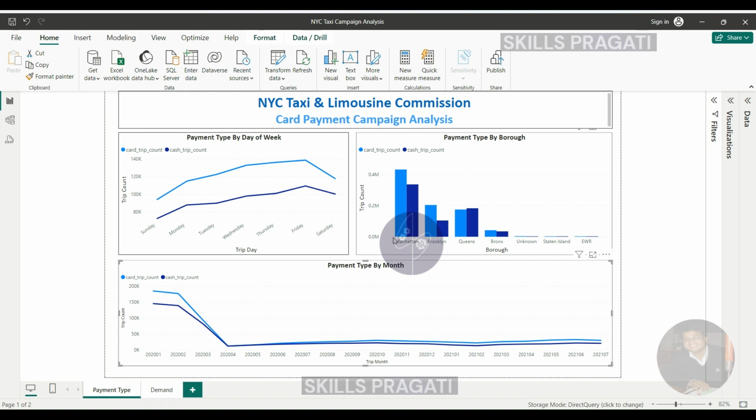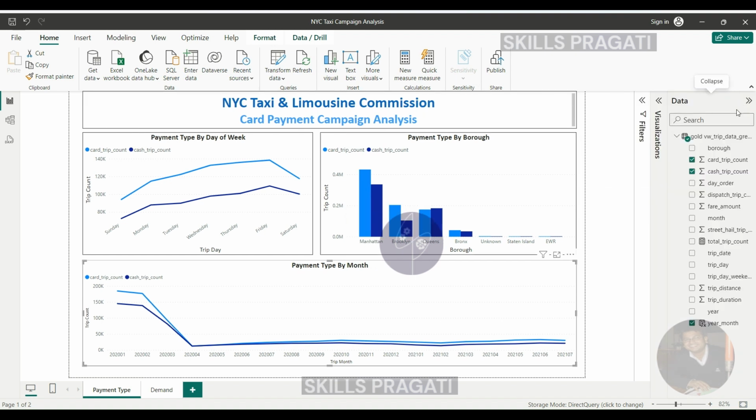So in this visual, we plotted the payment type by borough. So we've got borough on the x-axis and then the trip count broken down by the payment type on the y-axis. So as you can see here, in Manhattan, we got more card payments than cash payments. Brooklyn's even better. We've got far more card transactions than cash payments. But as you can see, Queens is where the problem lies. Here we've got more cash payments than card payments. So as you can see from this visual, Queens is the borough in which we want to run the campaign to make the maximum impact. And that's everything about these three visuals.